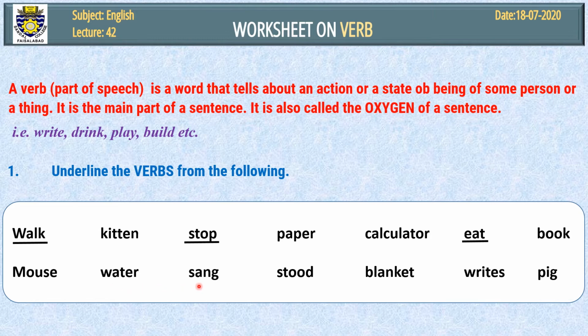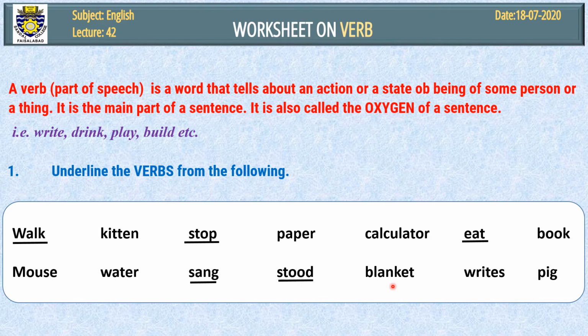Sang is a verb. Yes, sang is the second form of sing, so we'll underline it. Sing, sang, sung. Stood is also a form of verb. It is the past form of the first form, stand: stood. We'll underline it.